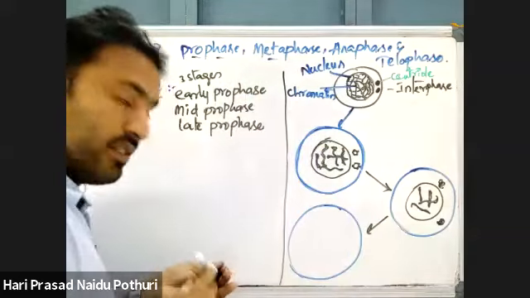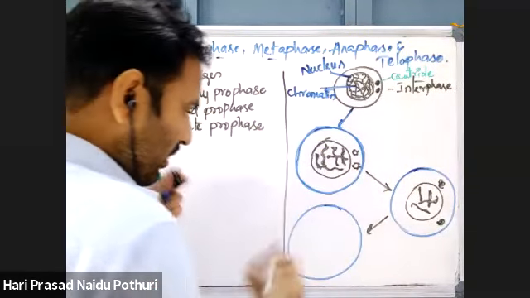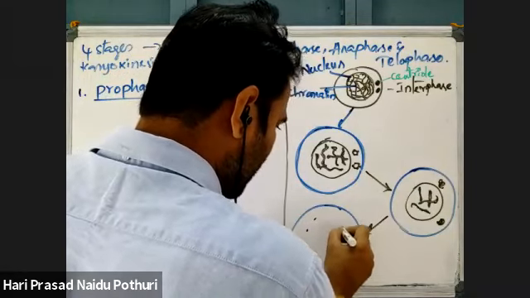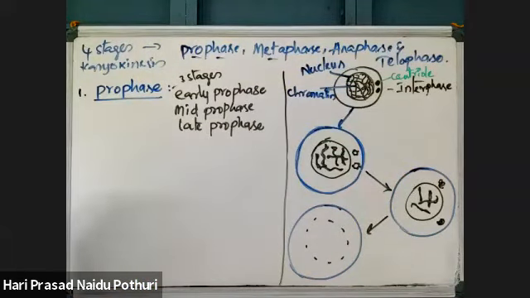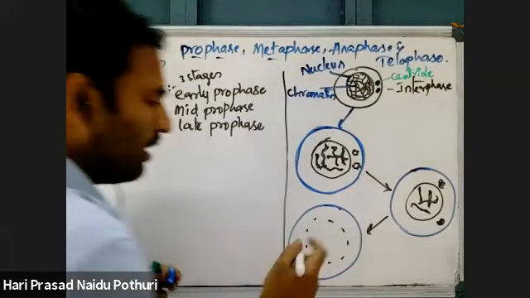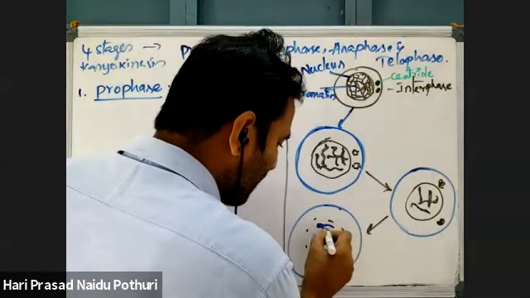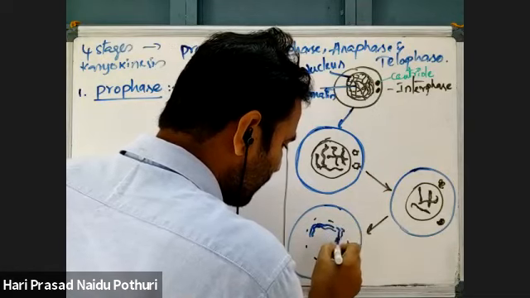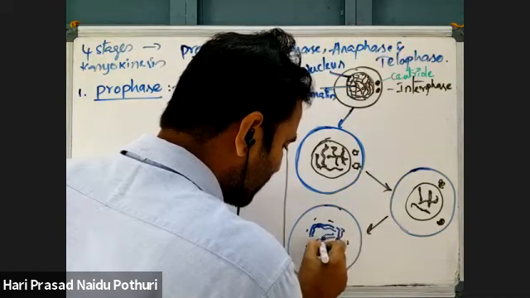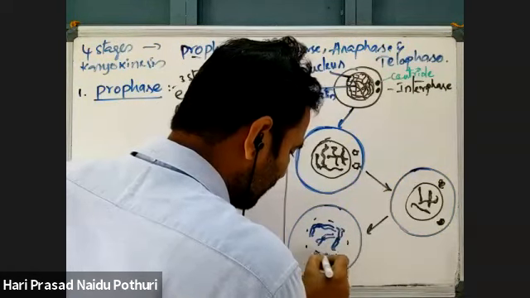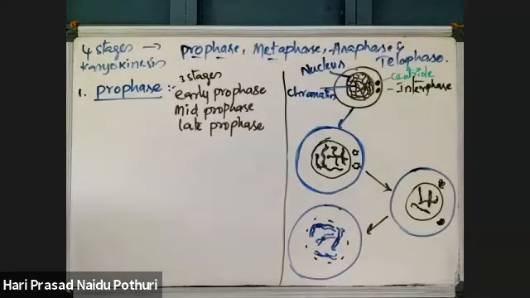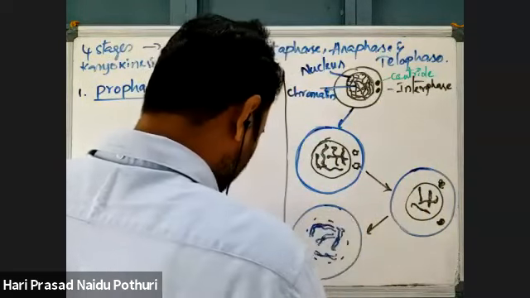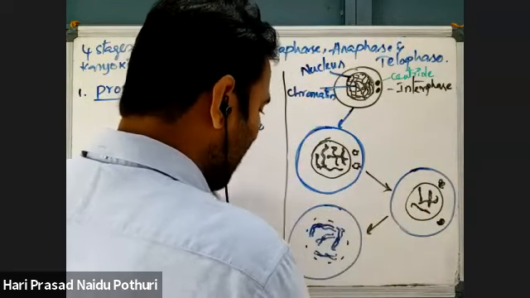By the end of prophase, the nuclear membrane has disappeared and the chromosomes are fully condensed. The centrioles have moved to opposite poles and there is formation of aster rays.